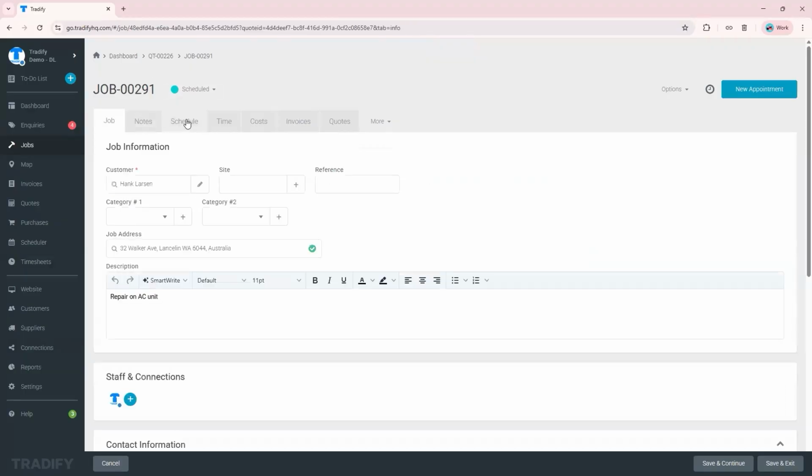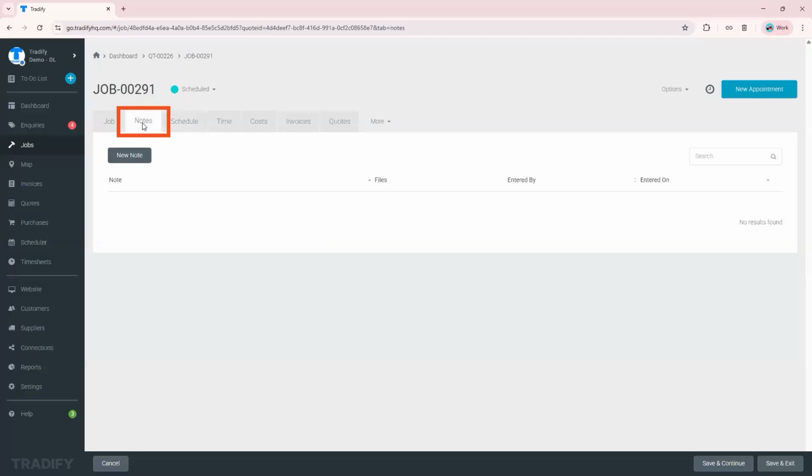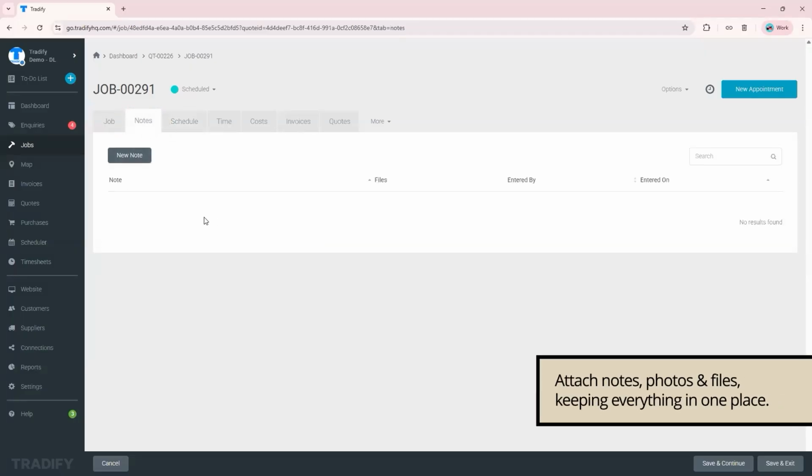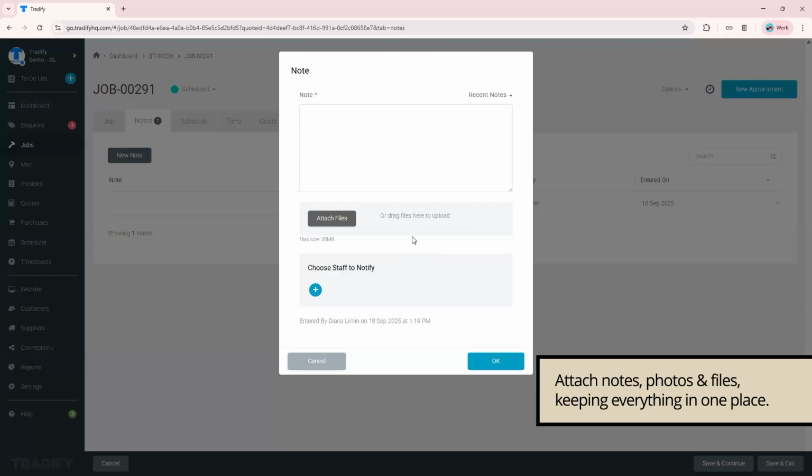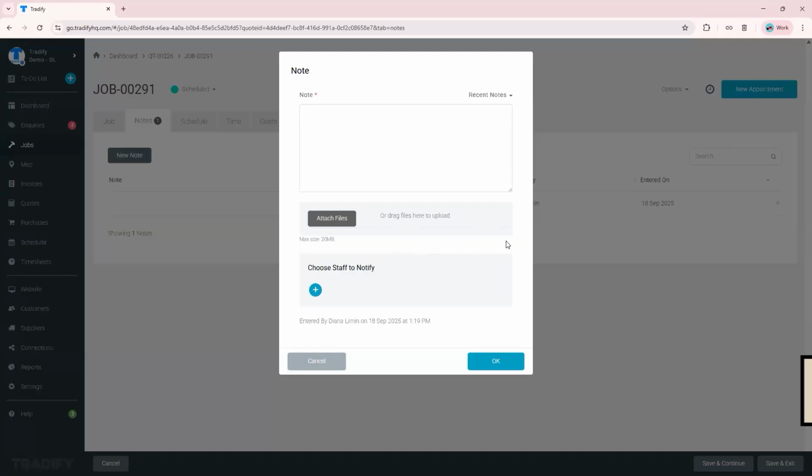So that's schedule. And the notes section here is very cool because this is like your folder for every document or files that you need to attach, like photos, videos, screenshots and whatnot. You can put plans, anything, PDF files, Word, any kind of thing.